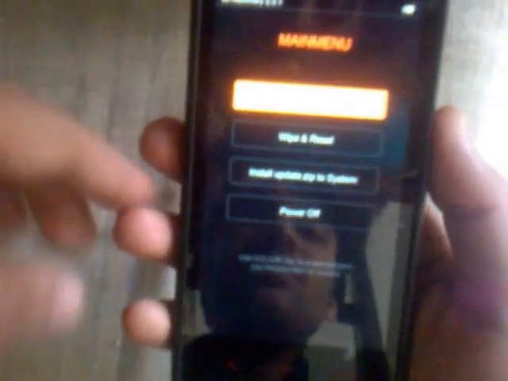You have to navigate this menu through the volume buttons, and when you want to press OK, you have to press the power button. So I will show you that you can click on the lower button, and you will see that it is moving down, and now it is OK for confirm. So now it is done.